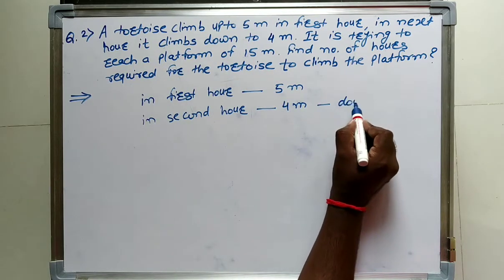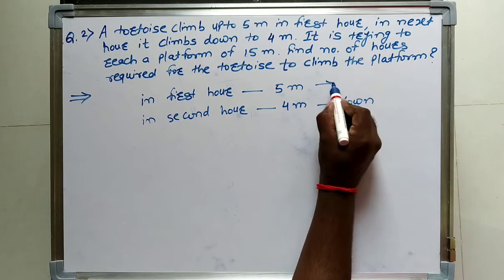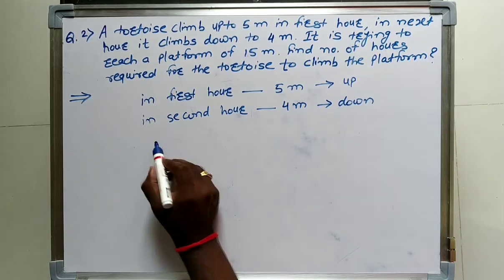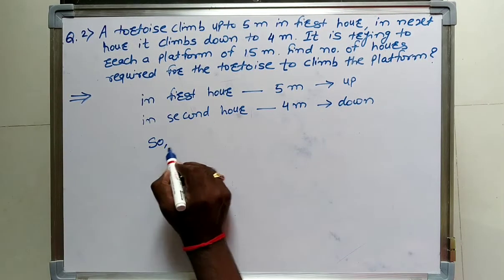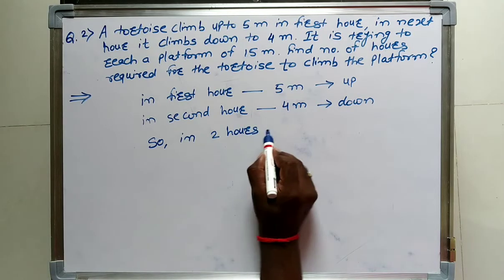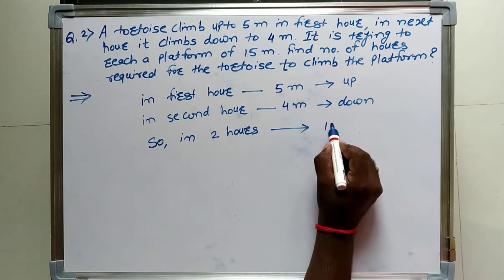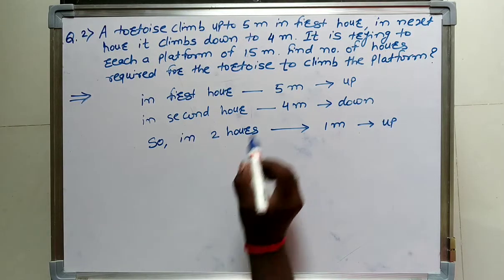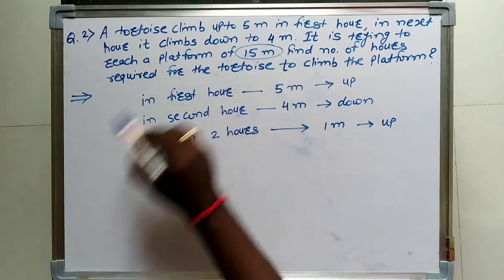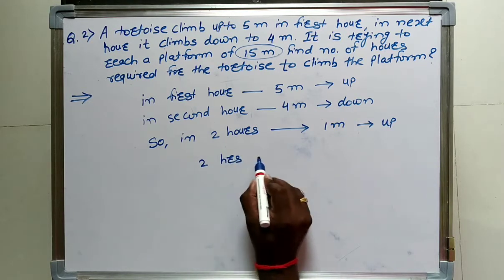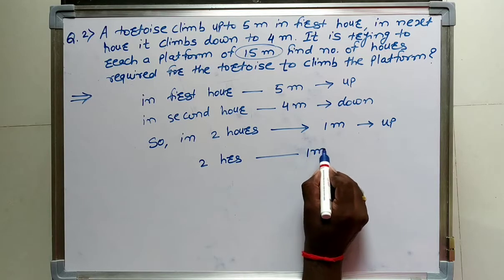This will be down and this will be up. Now, what is the result? So in 2 hours it will climb 1 meter up, isn't it?